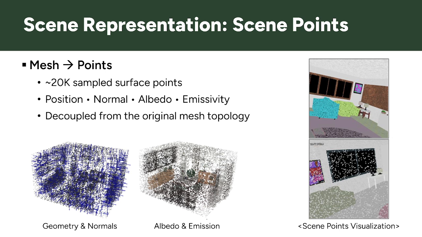Now let's look at how the scene is represented. Instead of directly using the original mesh topology, the method converts the scene into a point-based representation. It samples about 20,000 scene points from the surfaces, and each point contains its position, normal, albedo, and emissivity. The key advantage is that the network representation is no longer tied to the number of vertices or triangles in the original mesh. These scene points will then be used to build the global light transport embedding.